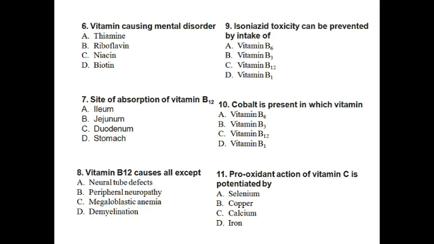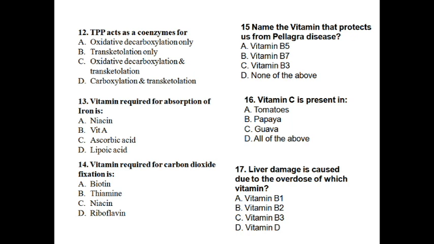Okay, so vitamin B12 causes all except neural tube defect: peripheral neuropathy, megaloblastic anemia, demyelination. I told you NTD, neural tube defect, is more with folic acid, not with B12. Isoniazid toxicity can be prevented by the use of vitamin B6. Yes, cobalt is present in vitamin B12. Pro-oxidant action of vitamin C is potentiated by, yes, mineral metabolism already covered, it is with the help of selenium. And TPP can act as a coenzyme for both oxidative decarboxylation as well as transketolation.